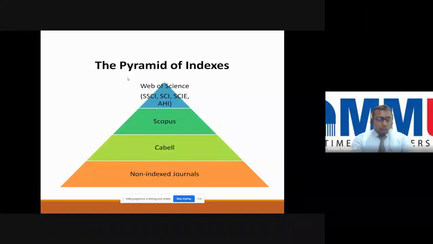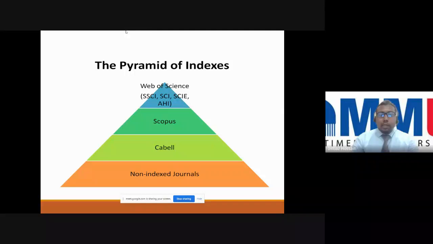I'm sharing one of the pyramid of indexes. This will help the novice researchers, or the earliest researchers, understand where we should publish and where we have to focus. At first, we have the Web of Science: SSCI, SCI, SCIE, and AHCI, the humanities. These are some social science, and then Science Citation Index Expanded, and humanities and social science indexes.